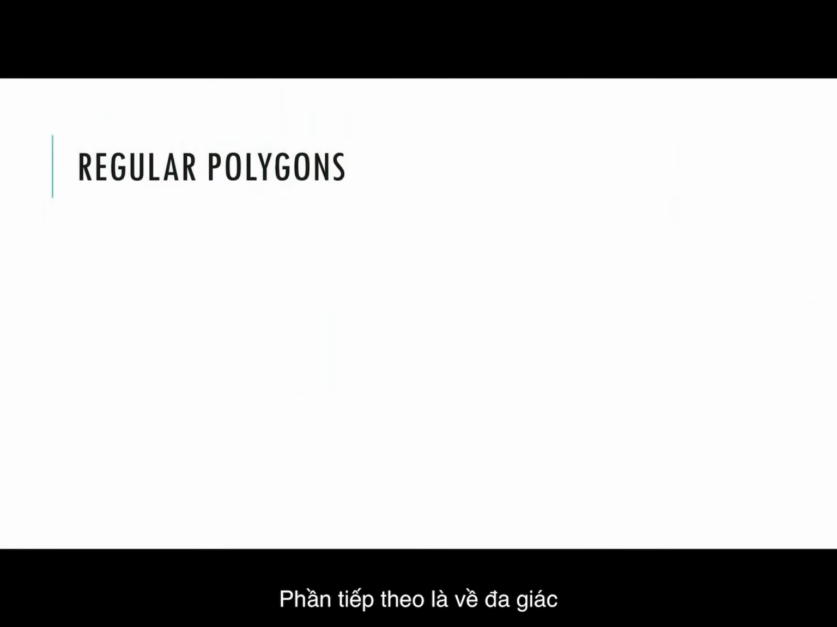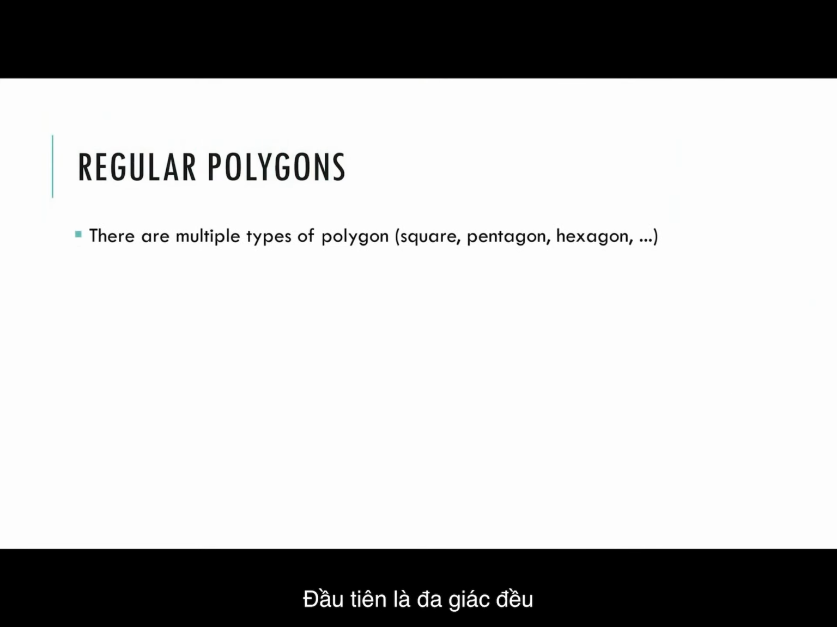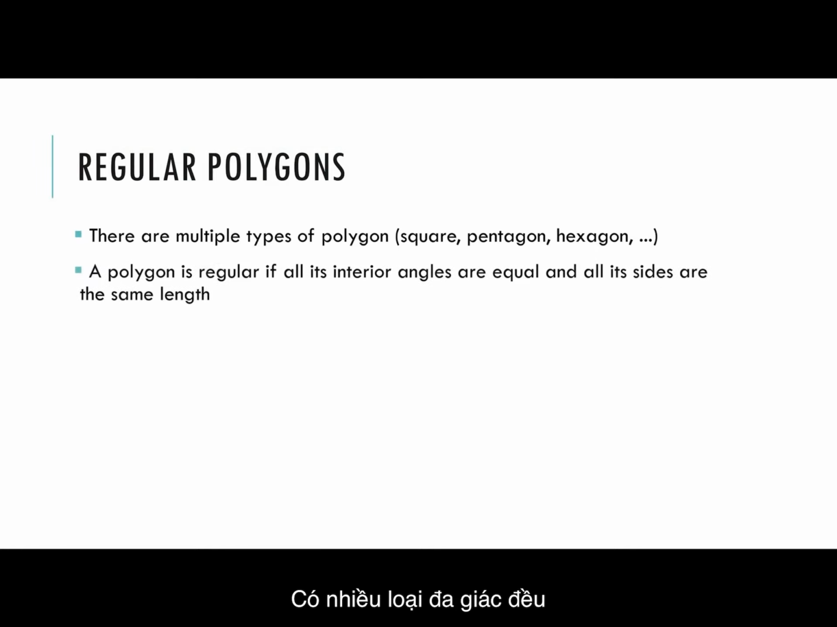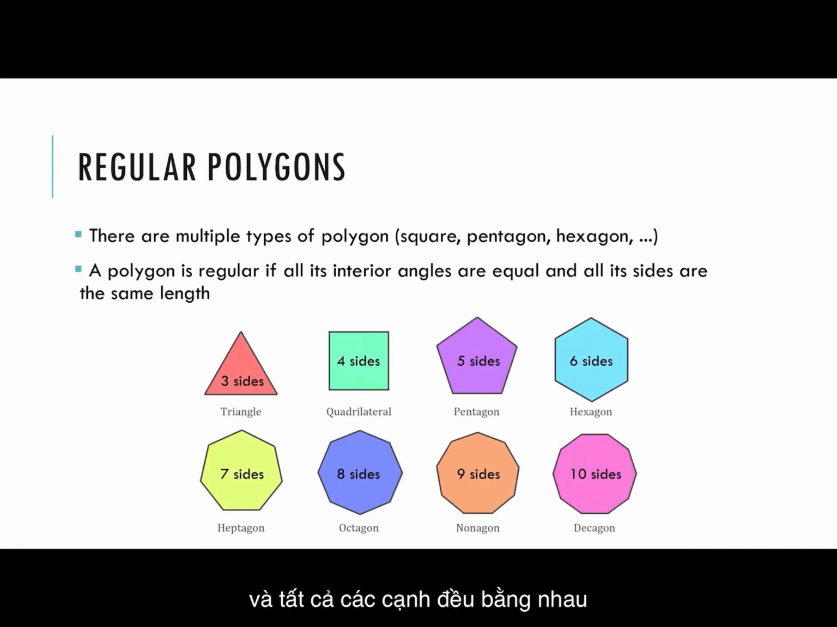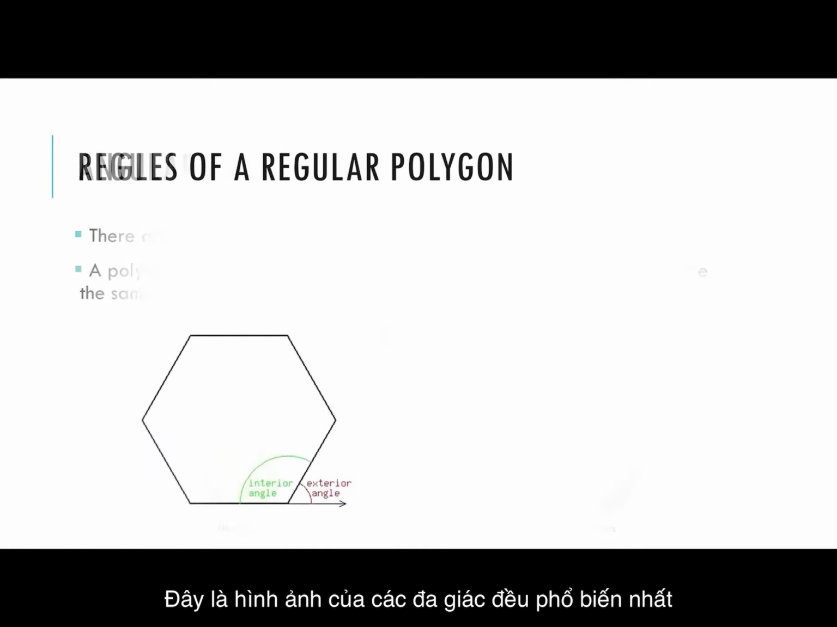The next part is about polygons. Firstly, regular polygons. So there are multiple types of regular polygons like square, pentagon, hexagon. A polygon is regular if all its interior angles are equal and all its sides are the same length. This is a picture of the most common regular polygons.